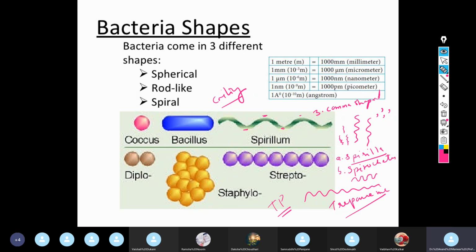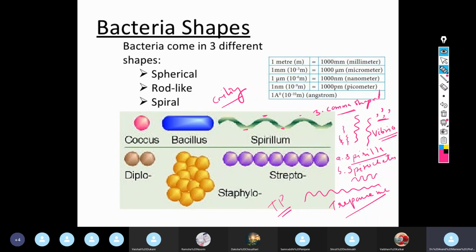These comma shaped bacteria are basically short, incomplete spirals and hence are known as comma shaped bacteria. The best example of comma shaped bacteria is Vibrio. Vibrio cholerae, which is the causative agent of cholera.